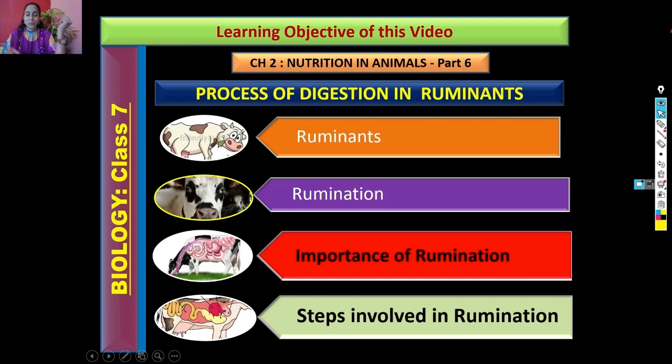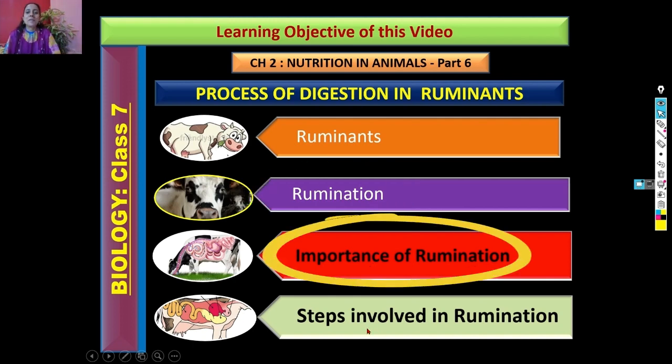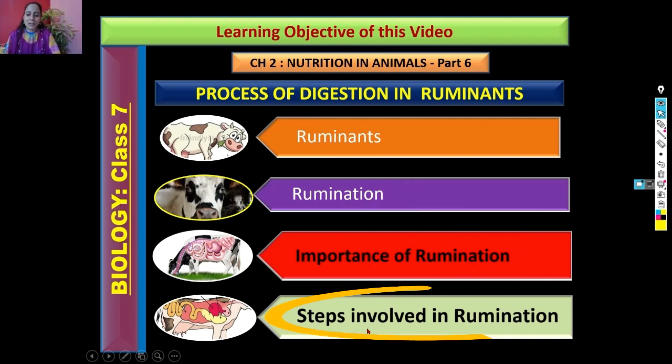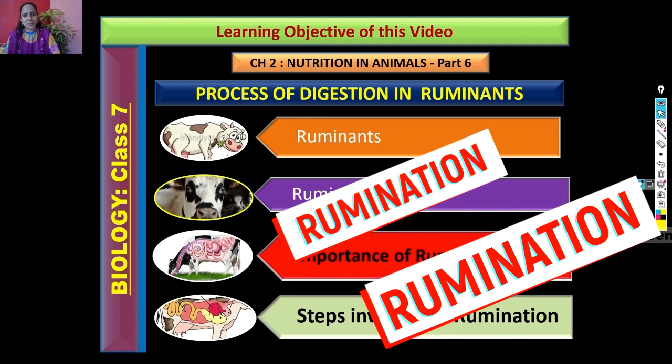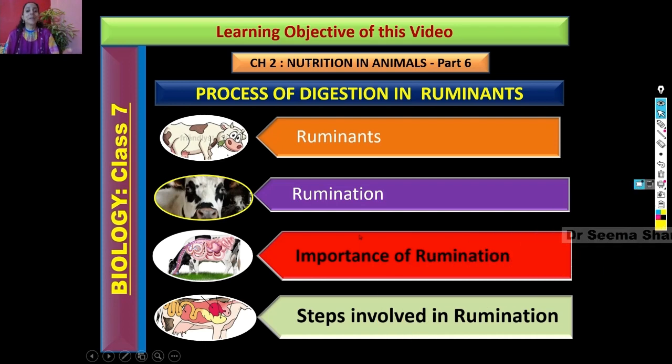For that, we have to see the learning objective of this video. With the help of this video, we will explore the meaning of a few very interesting terms. First is ruminants. Second is rumination. Third is importance of rumination. Fourth is steps involved in rumination. Viewers, don't worry about these terms. We are going to explore them in today's video.